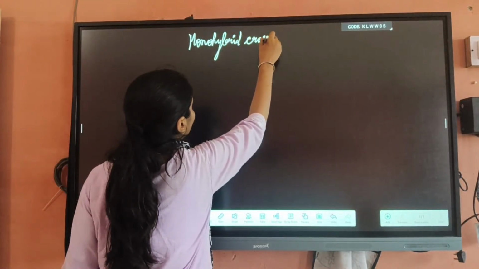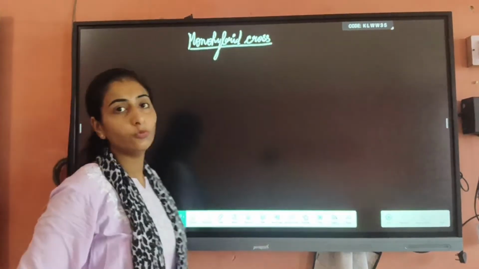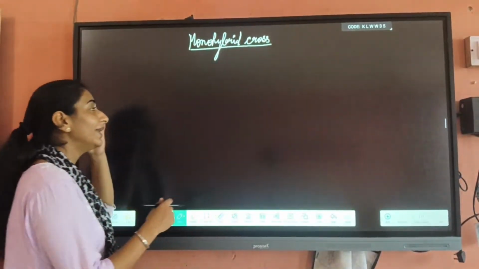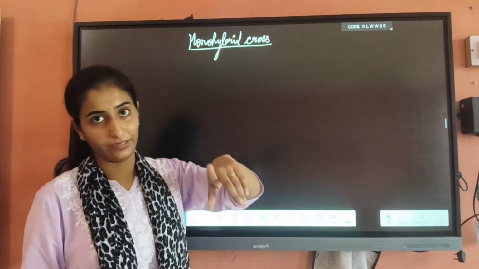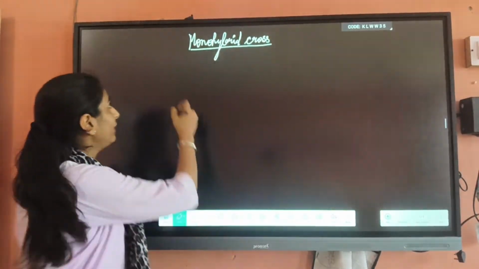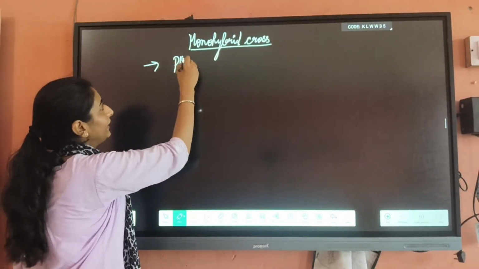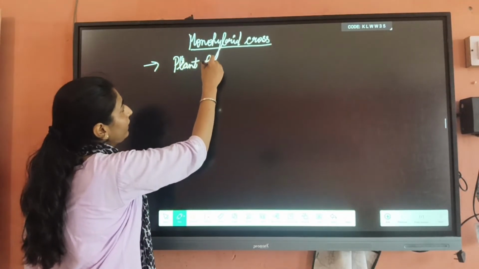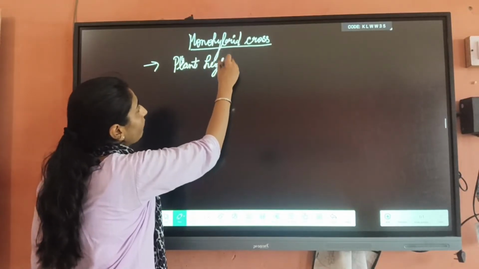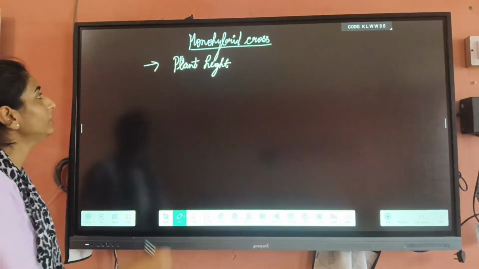Monohybrid cross. So beta, first of all you have to know what a monohybrid cross is. Mendel selected one contrasting character of the pea plant, and that character was plant height.